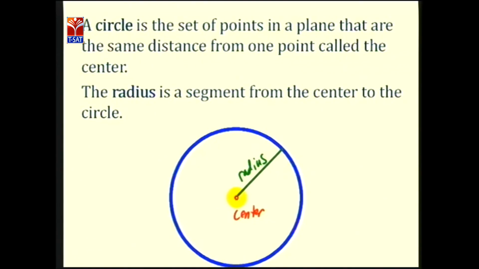Now, let's go for the circle definition. What is the circle definition? The set of points in a plane such that they are equidistant from a fixed point. The fixed point is known as the center of the circle. It is denoted as C, and the distance between the center of the circle and any point on the circle is known as the radius.